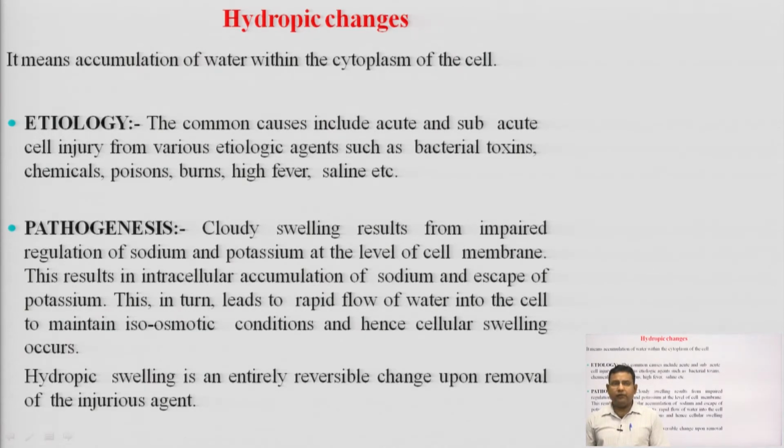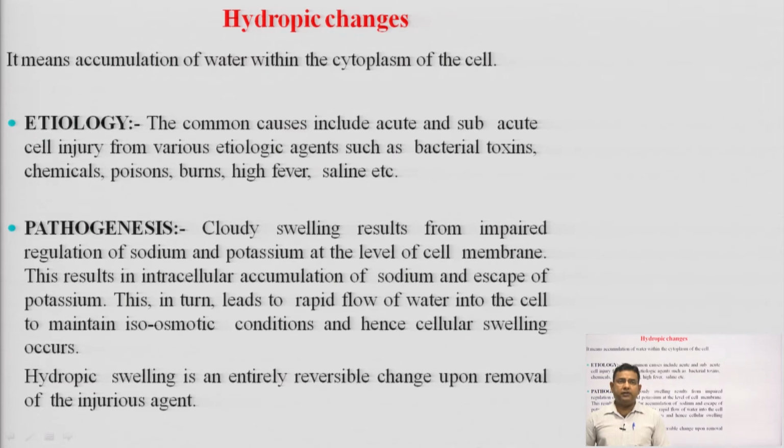First, start with the first one, hydropic change. Hydropic change means accumulation of water within the cytoplasm of the cell. The name itself denotes it: hydro means water. So, water accumulation inside the cytoplasm of the cell. What is the etiology?